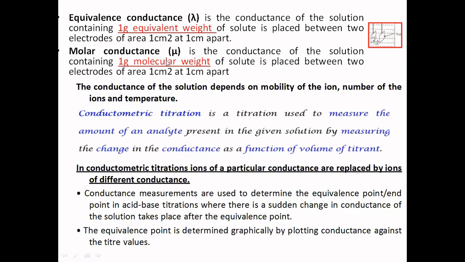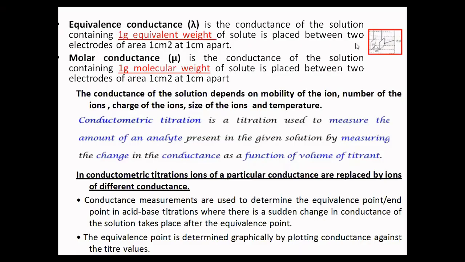Then the other one is molar conductance. What is molar conductance? It is the conductance of the electrolytic solution, again, it should be an electrically conducting solution, containing 1 gram molecular weight of solute placed between two electrodes of area 1 centimeter square and 1 centimeter distance apart. Here, the conductivity depends on the mobility of the ions, number of the ions, charge of the ions, size of the ions, and also temperature. In solution, all these factors are important.